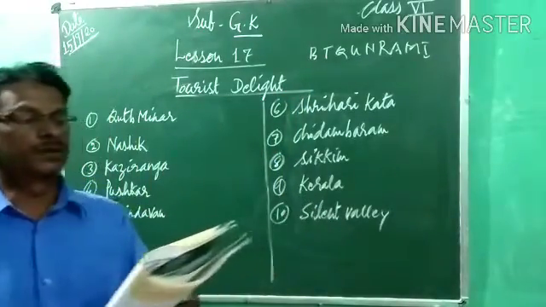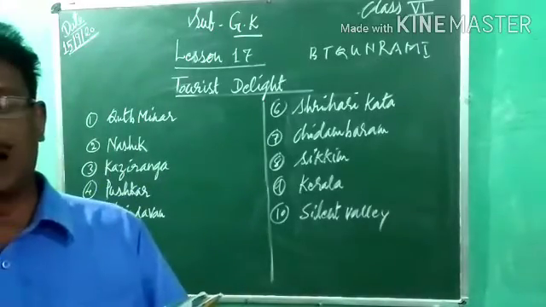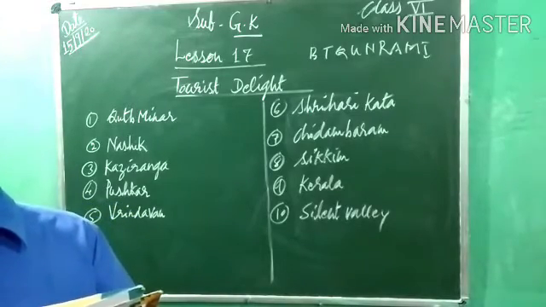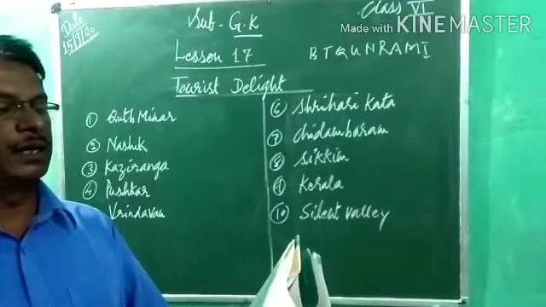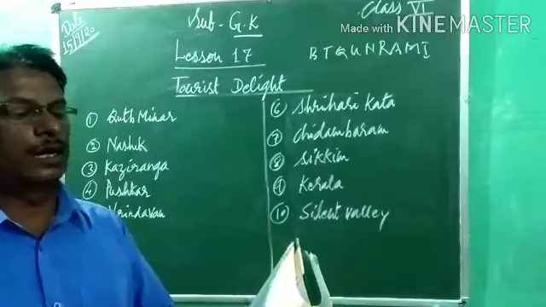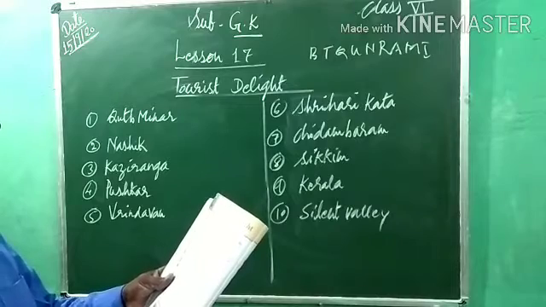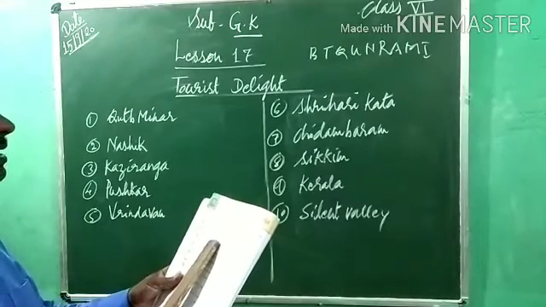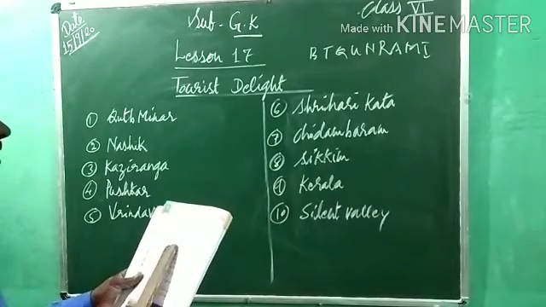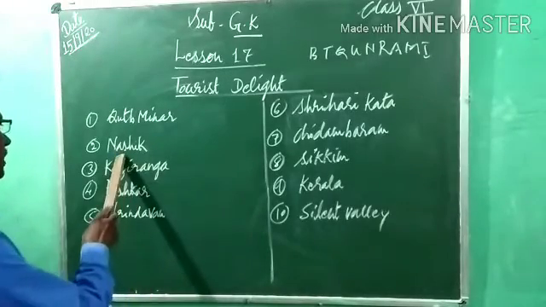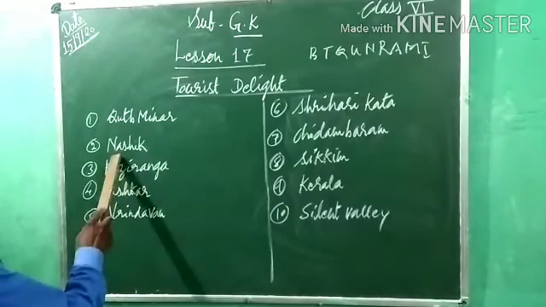First one. Second, most tourists come to visit the Kumbh Mela that is held every 4 years at Haridwar, Allahabad, Ujjain and dash. This Kumbh Mela is very big. It is a very big fair held every 4 years, and many tourists go there to see it. The answer to the second one is Nashik.